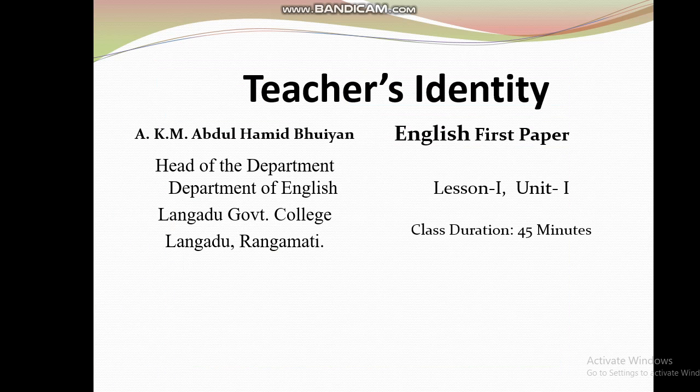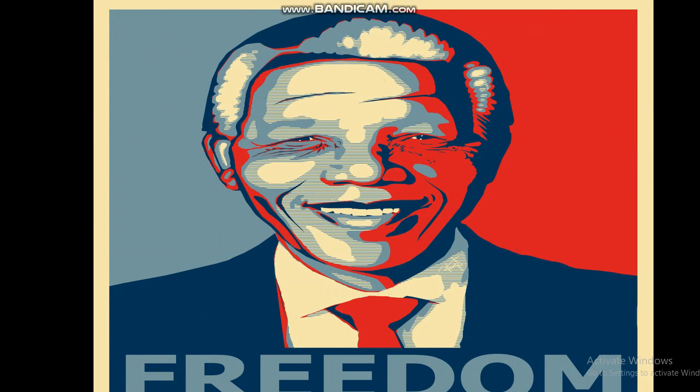of English First Paper. Look at the picture, and there is a word: Freedom. You must know what freedom is. Freedom means independence. Nobody wants to be born a slave. Everybody wants his freedom. So this is a picture of a famous person.